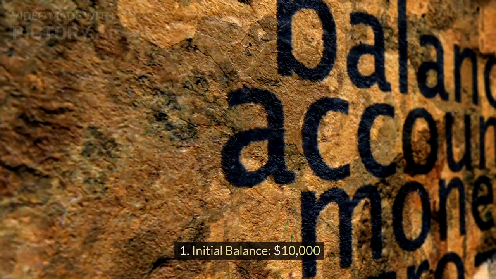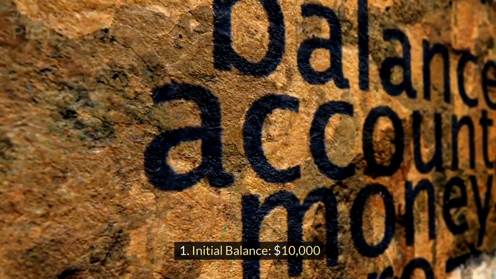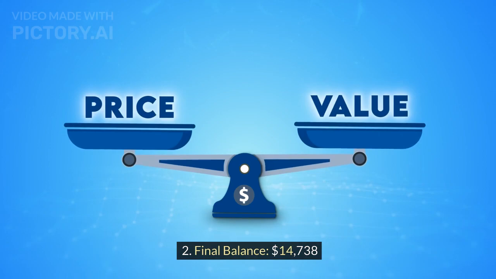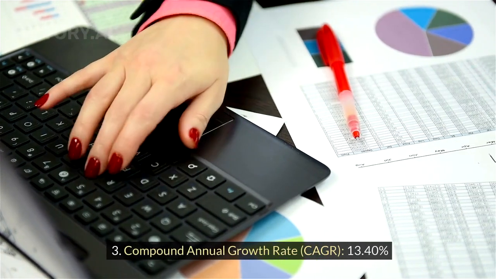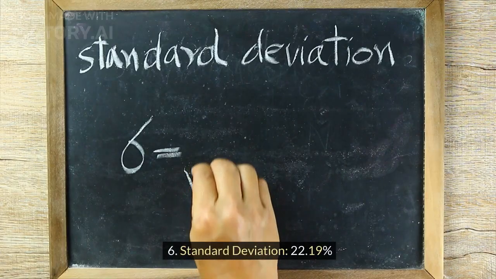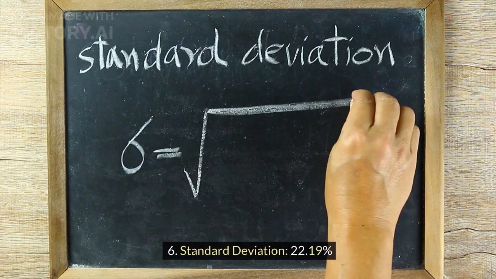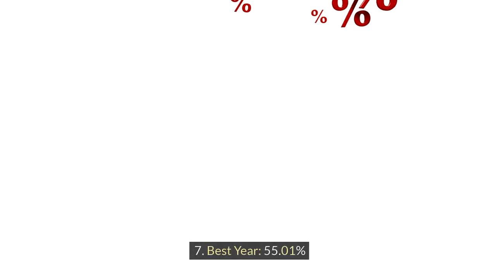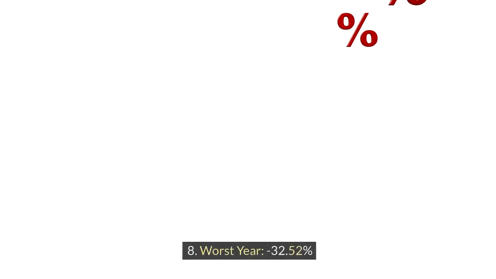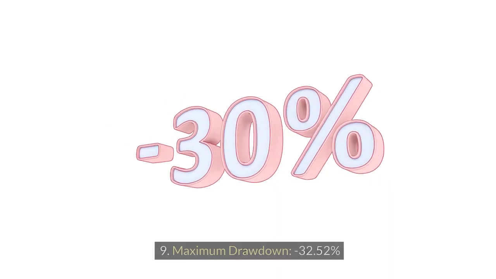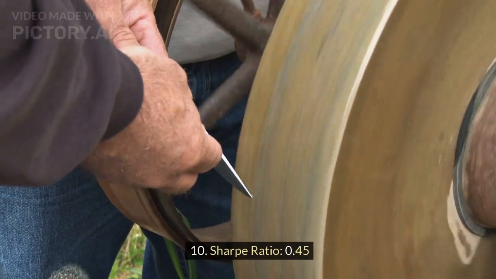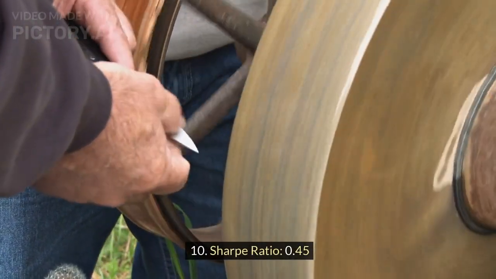QQQM. 1. Initial balance, $10,000. 2. Final balance, $14,738. 3. Compound annual growth rate, CAGR, 13.40%. 6. Standard deviation, 22.19%. 7. Best year, 55.01%. 8. Worst year, negative 32.52%. 9. Maximum drawdown, 32.52%. 10. Sharpe Ratio, 0.45.